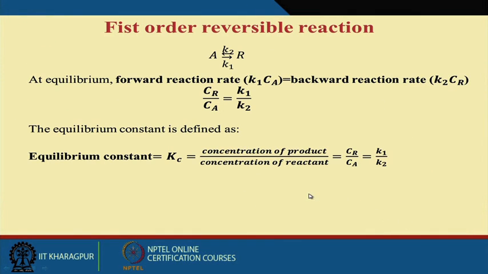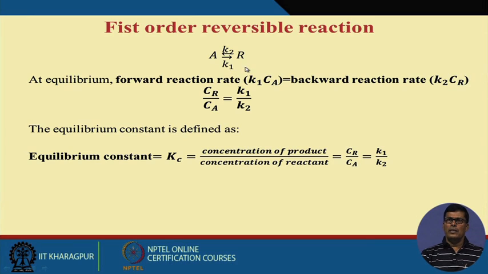Now in the biological system, previously I was discussing the irreversible reaction, but if you look at most biological reactions, they usually take place reversibly. Reversible means they have a forward reaction and a backward reaction. You see, there is a forward reaction, there is a backward reaction. Since there is a forward and a backward reaction, at equilibrium conditions what will happen? The rate of forward reaction should be equal to the rate of backward reaction.